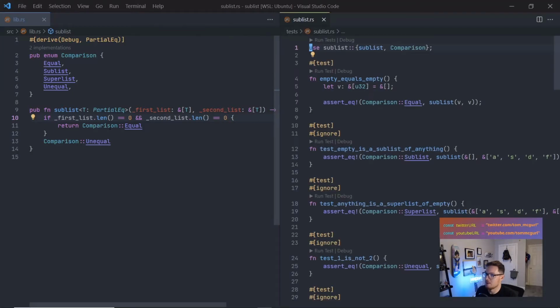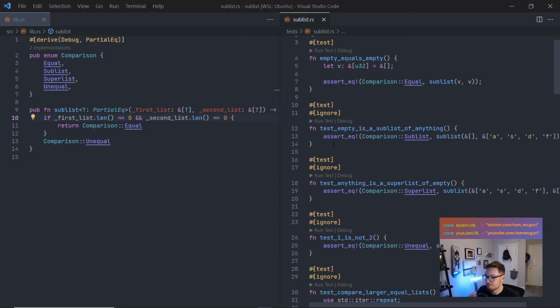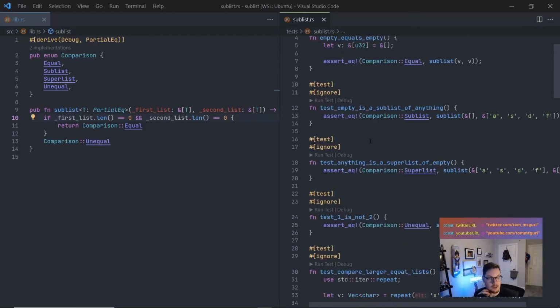So let's open up our tests. And I'm going to enable this one now. Test empty is a sublist of anything. Interesting. So if A is empty, it is definitely a sublist of B. That's great. And probably the reverse is true, like if B is empty, it is a sublist of A, making A a superlist. So let's handle both those cases.